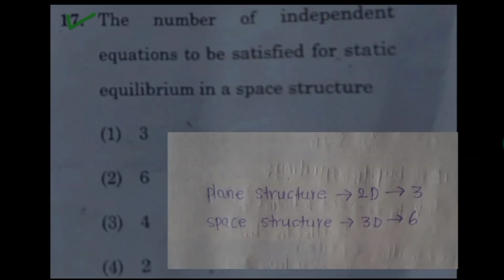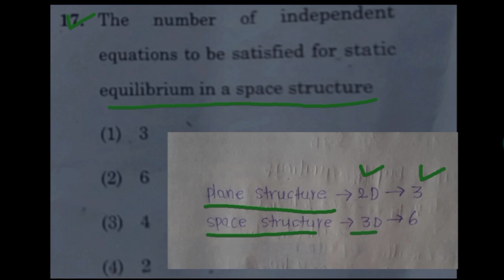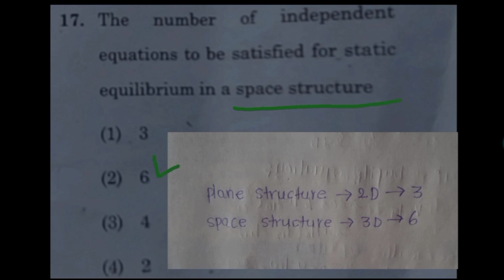The number of independent equations to be satisfied for static equilibrium in space structure. Here you keep in mind, plane structure means 2D and it has 3 independent equilibrium equations, and space structure means 3D structure and it has 6 independent equilibrium equations. Hence space structure has 6 equilibrium equations. Hence option 2 is the correct answer for this 17th question.